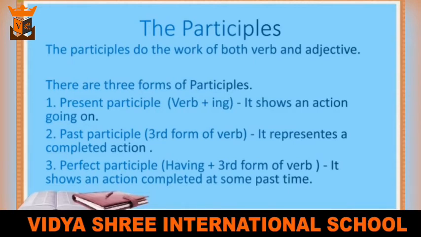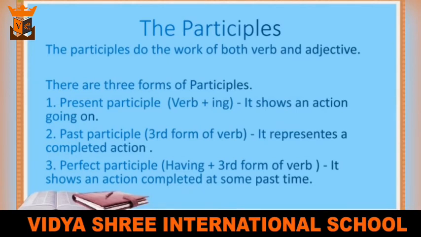There are three forms of participles. First, present participle, they are in form of ing plus first form of verb, and it shows an action that is going on. Second, past participle, third form of verb is used as past participle. It represents a completed action. And third participle is perfect participle, and its form is having plus third form of verb, and it shows an action completed at some past time.